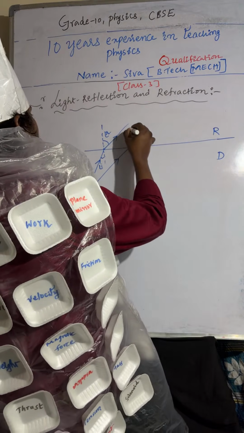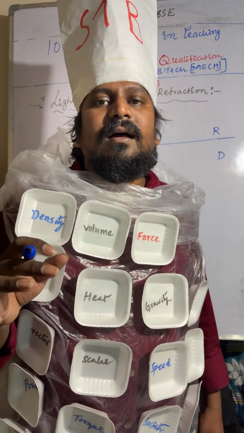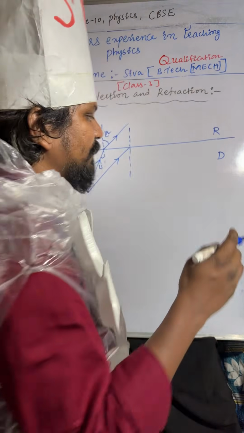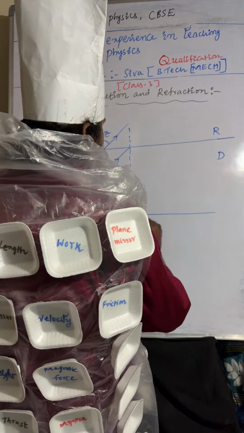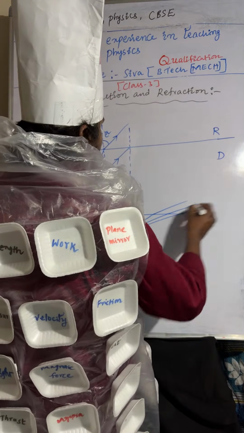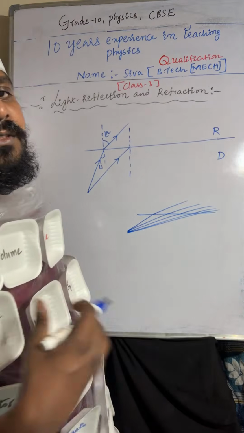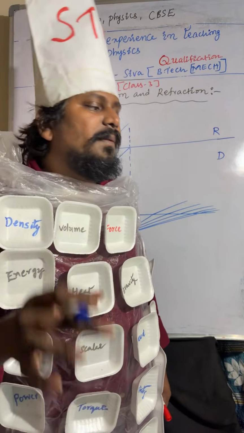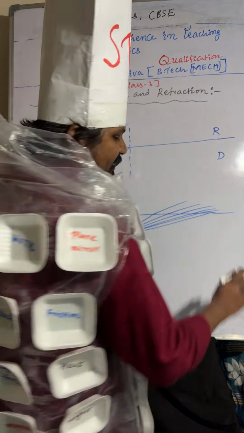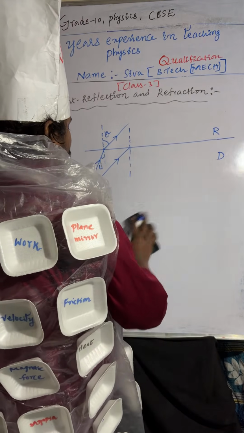If the light ray is passing from denser to rarer, like this, and this one is the normal line, I keep on sending the light ray. It moves like this, and again like this, as I keep on sending. The light ray is moving from denser to rarer. But at a certain angle of incidence, the ray passes along the surface.